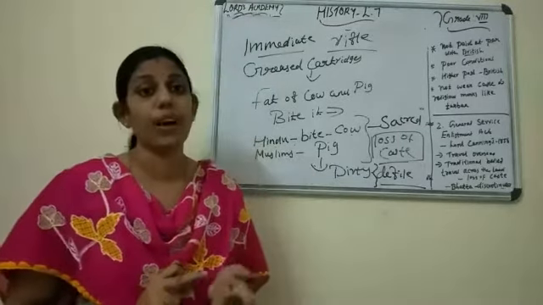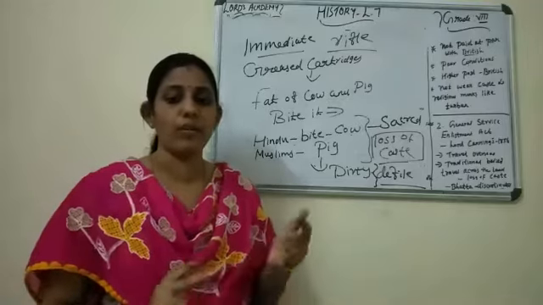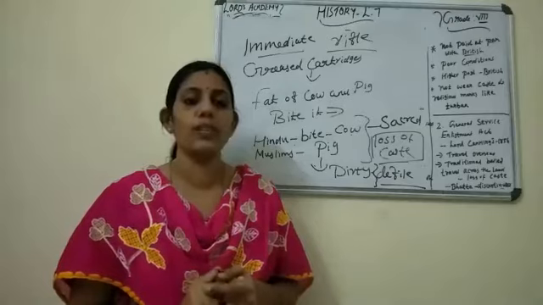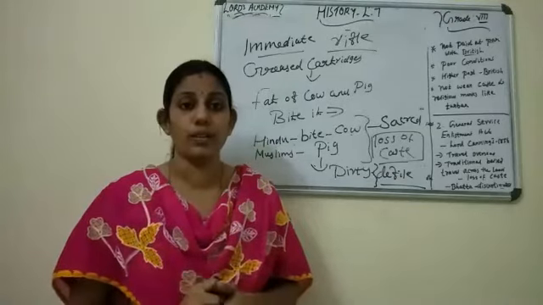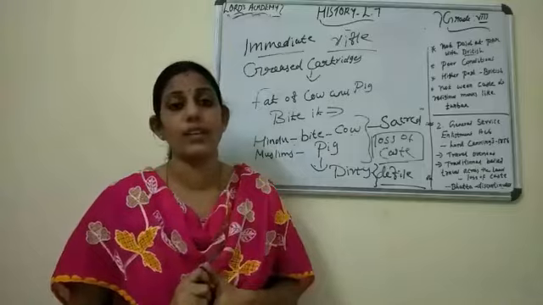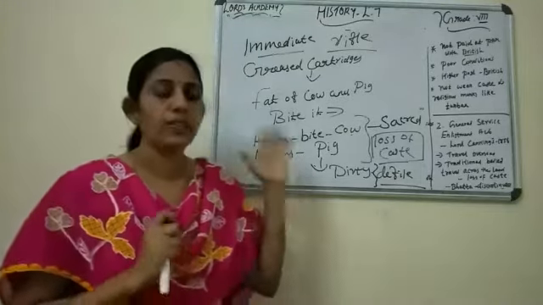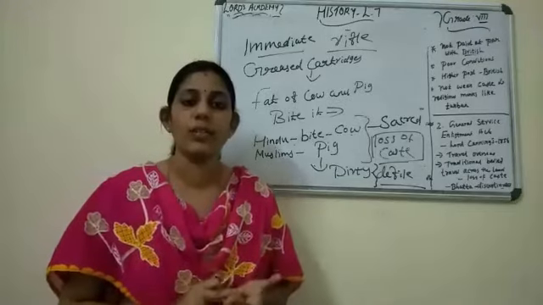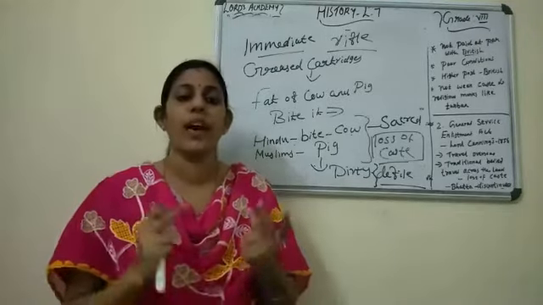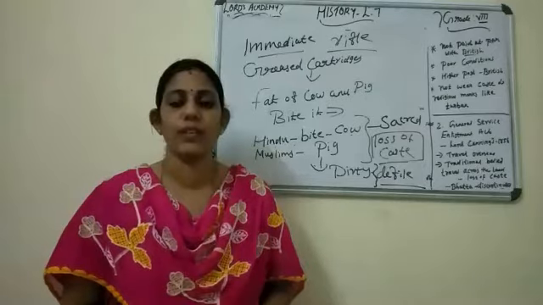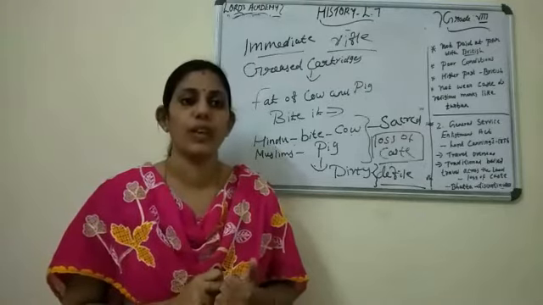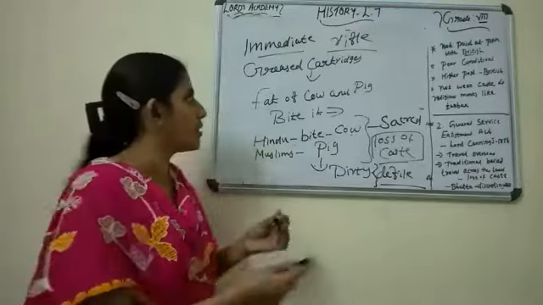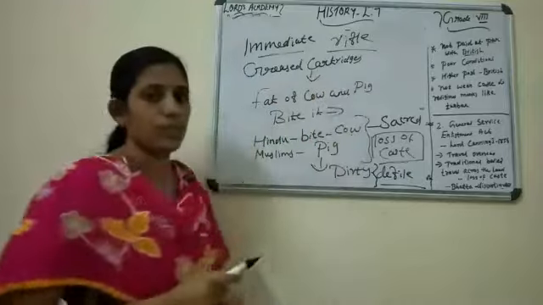It's also known as the Sipai Mutiny because of the introduction of greased cartridges, which made the Hindu and Muslim sepoys revolt. Now the causes: political causes, religious causes, economic causes, military causes, and the immediate cause of the revolt of 1857 is about the greased cartridges.